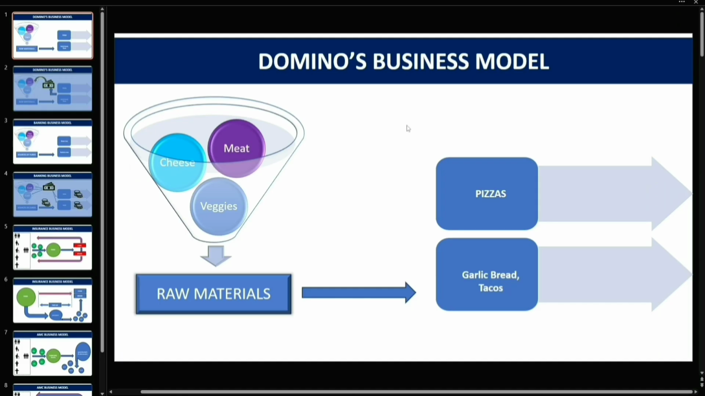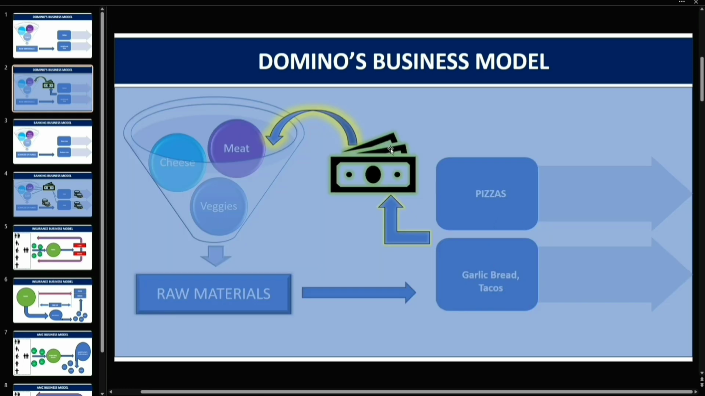A few things to remember: bank, finance and insurance companies happen to be a bit different. To explain the same, let me take the example of Domino's Pizza's business model. This is just to give you a brief idea, not a very in-depth analysis of the business model of anything I'll be discussing here. For Domino's, the raw materials are meat, veggies, cheese, and they process them to make pizza, garlic bread, tacos, and then sell those. So Domino's business model requires funds, requires cash. With that fund, they buy raw materials, process them, sell the products, and in return get cash again.